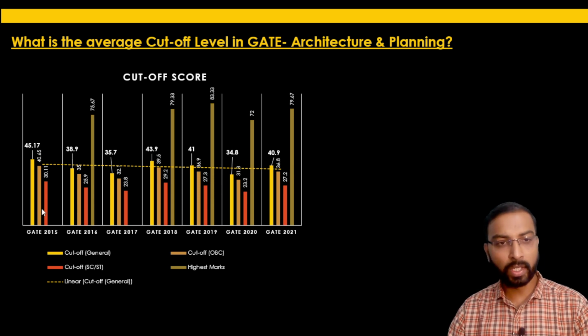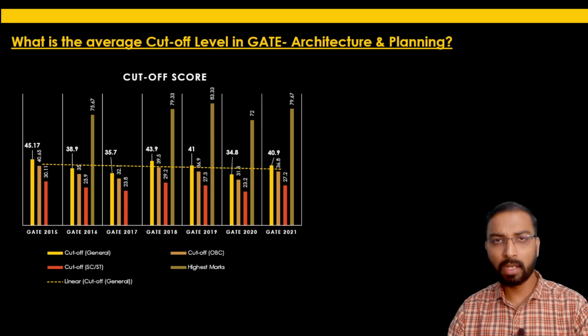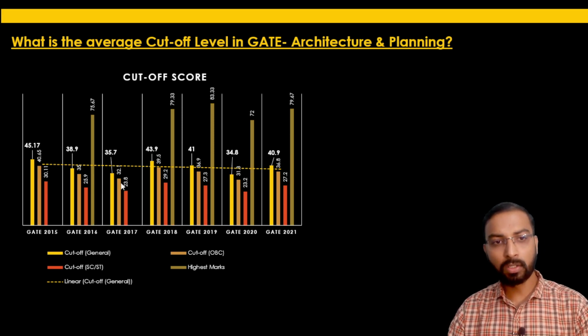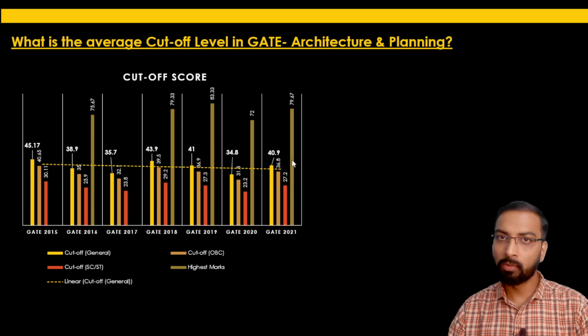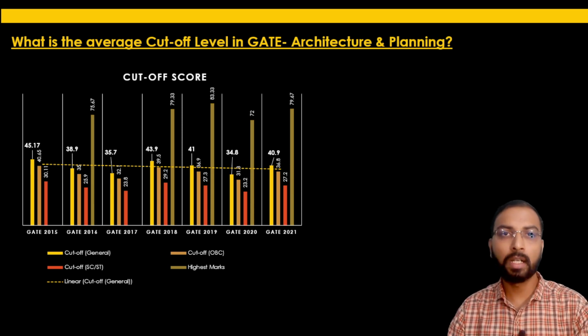Right now we are not looking at the cutoff level for OBC and SC/ST. We are just focusing on the general category. So if you think of the linear average for these 5 to 6 years, the average cutoff level is ranging between 35 to 45. So on an average, let's say around 40 marks is required to just reach the cutoff level.